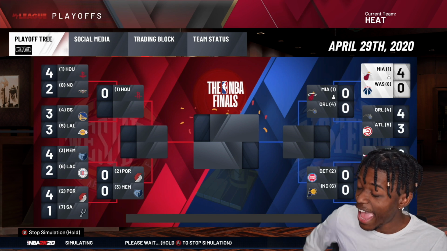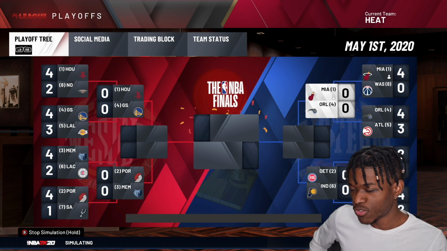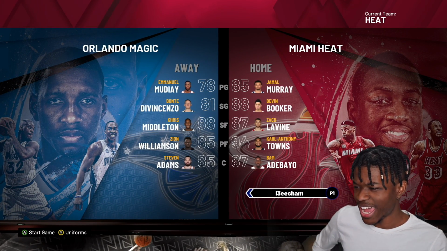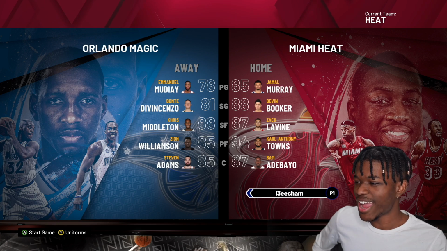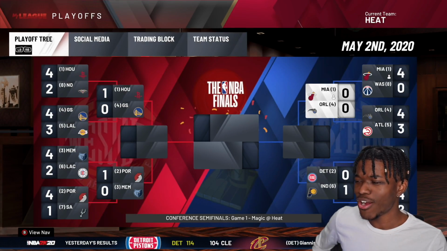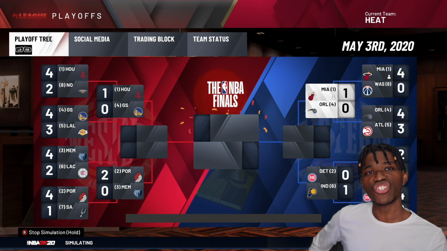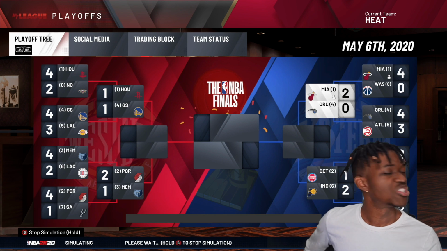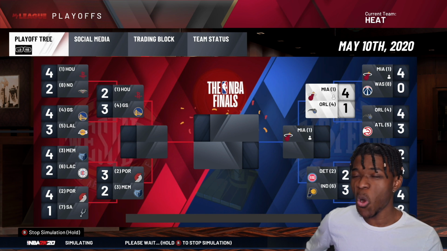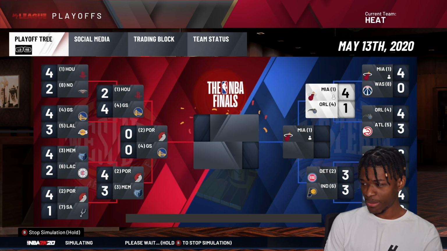Orlando looks like they may have it, but they do. Let's see who's on their roster. Start at 5. They have Emmanuel Mudiay, Dante DiVincenzo, Chris Middleton, Zion, and Steven Adams. That's an okay team, but Emmanuel Mudiay is your starting point guard. Not afraid of it at all. We should destroy their backcourt. Zion is cool, but he ain't going to hold them in this series. Yeah, so they took a game, but that was nothing.